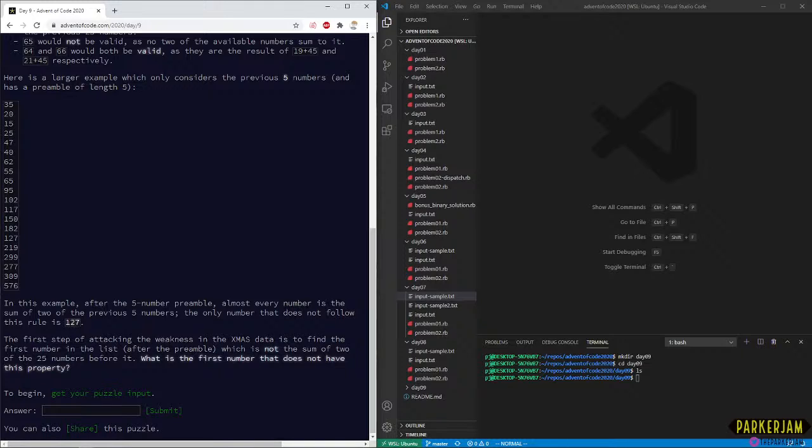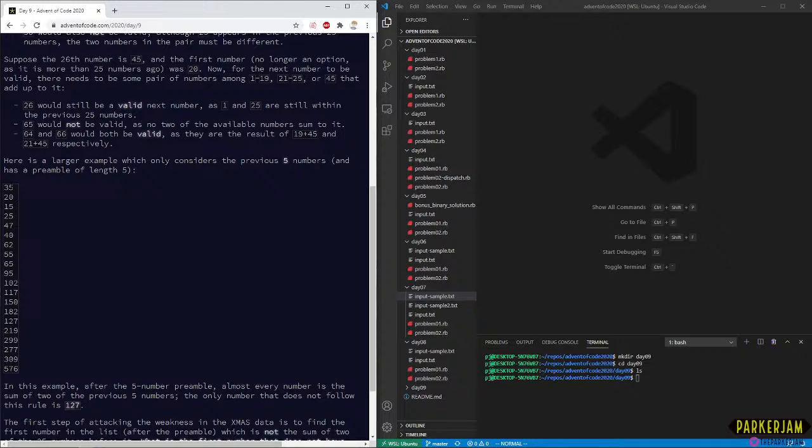The first step of attacking the weakness is to find the first number in the list which is not the sum of two of the 25 numbers previous. Whatever number does not have this property. Okay, so we're going to take this sample input, and we're going to try to make our program detect 127. Yeah, right here, 127. So we'll write a program that detects it based on this criterion.